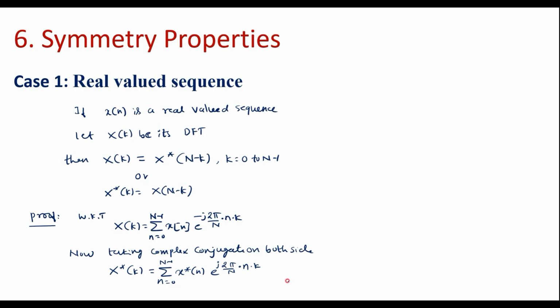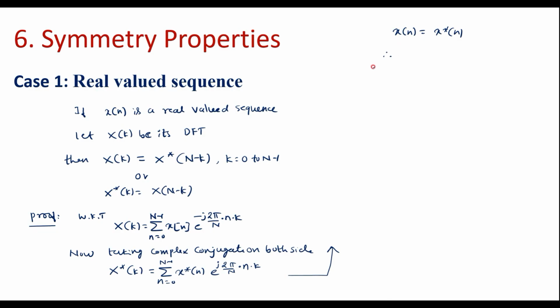Further, I will try to simplify this. Here we know that x of n is a real valued sequence. So x of n is also equal to x star of n because x of n is a real number.